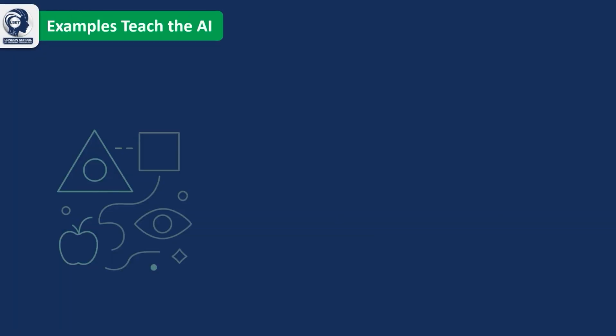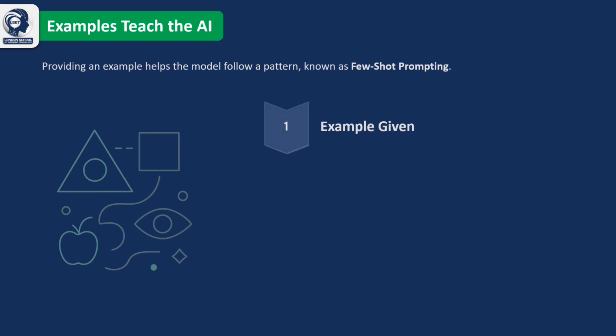Another highly effective prompt engineering technique is providing examples within your prompt. This approach is known as few-shot prompting. Instead of simply telling the AI what you want, you first show it an example of the type of response you expect. The AI analyzes that example, identifies the underlying pattern, and then applies the same style, structure, or format when generating its own response.